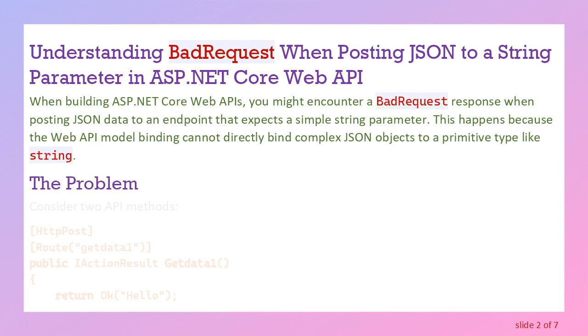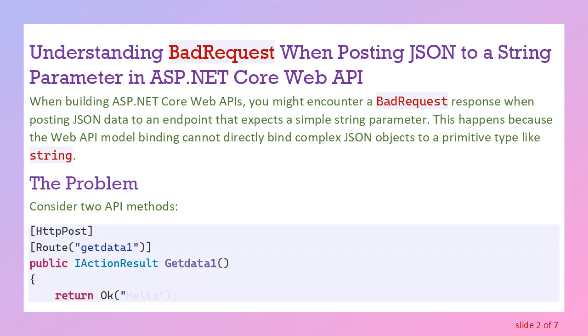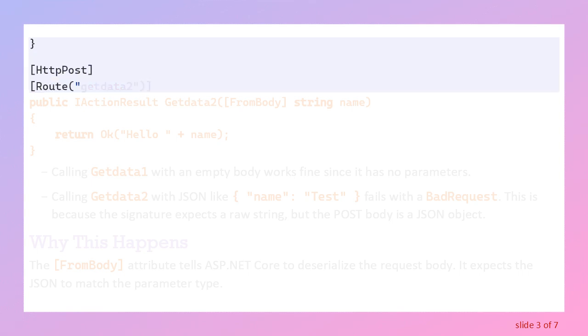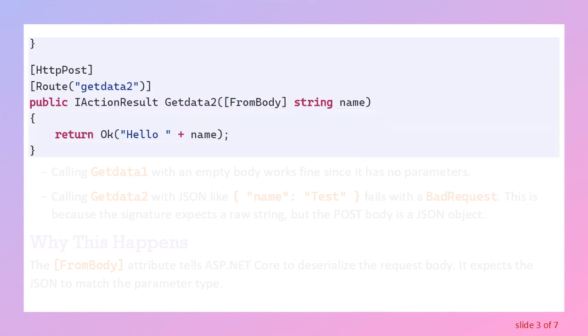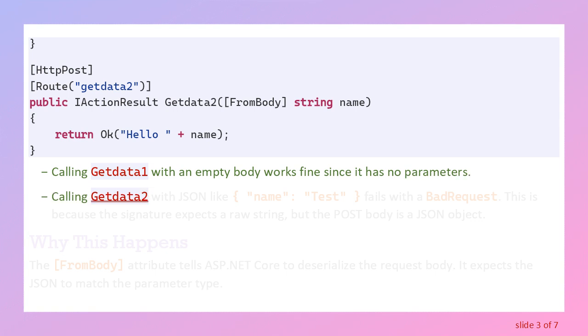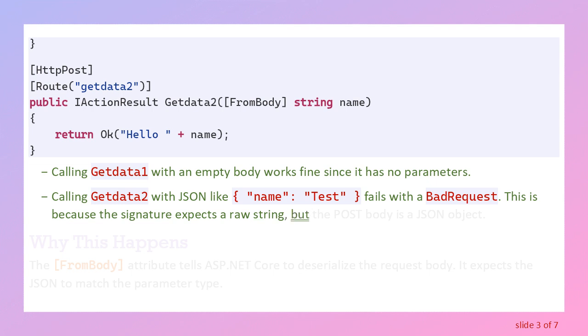The problem. Consider two API methods. Calling getData1 with an empty body works fine since it has no parameters. Calling getData2 with JSON like name, test fails with a BadRequest. This is because the signature expects a raw string, but the post body is a JSON object.